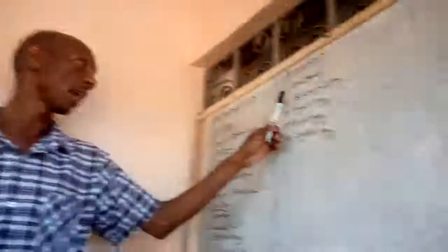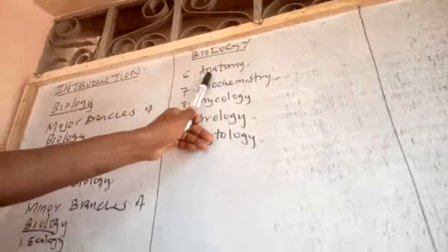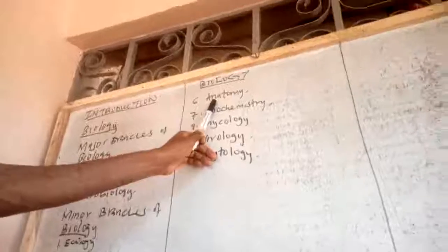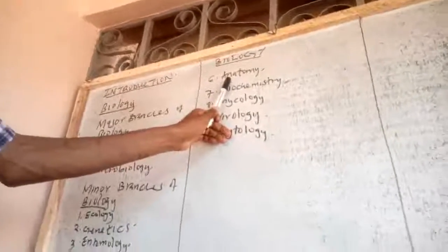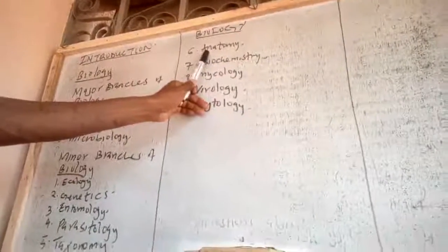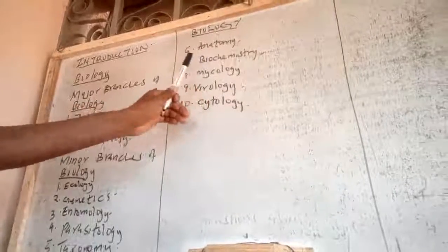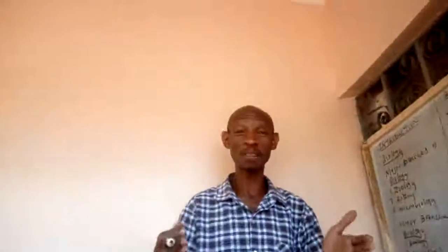The sixth one, we have anatomy. As far as anatomy is concerned, it is the study of the structure of organisms and their parts.